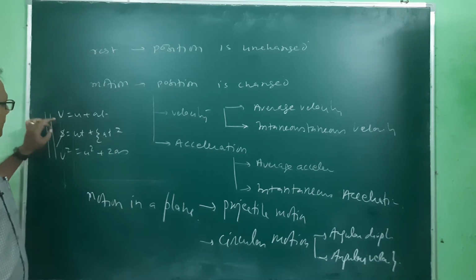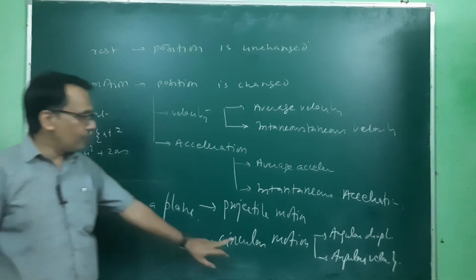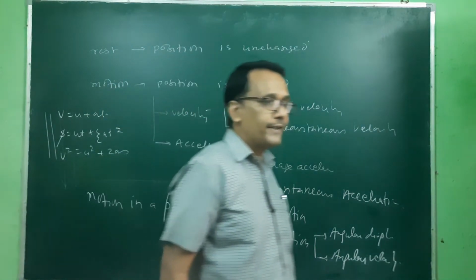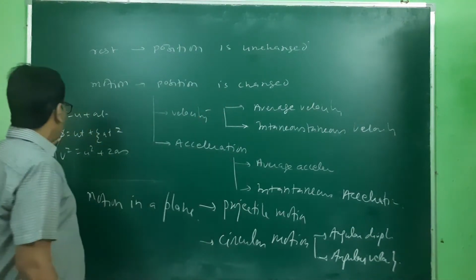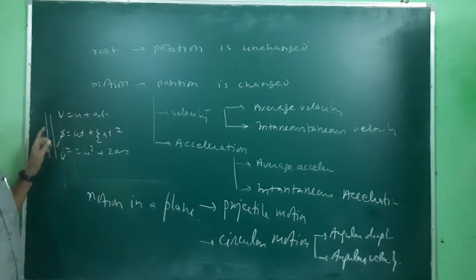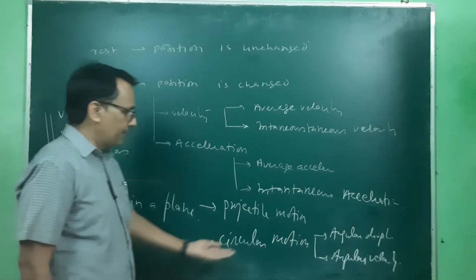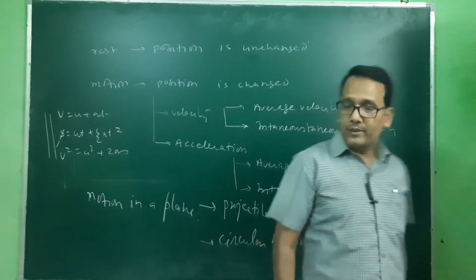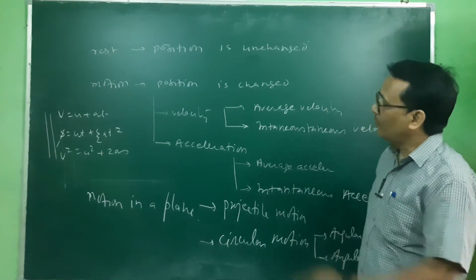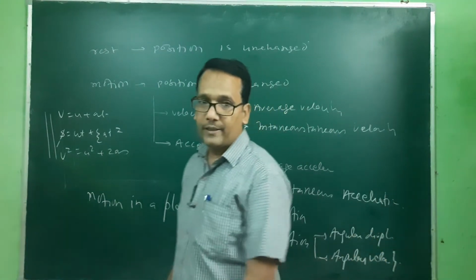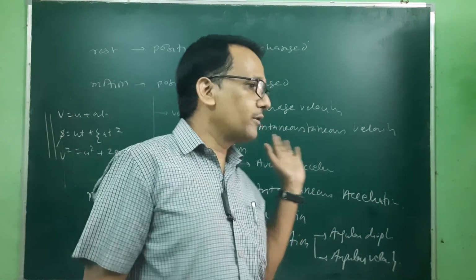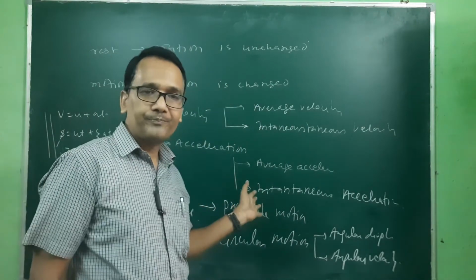And when we replace v and u with omega and omega naught, the angular velocities, and the displacement s with angular displacement theta, then we will have the equations in angular form. So these are the general overview of motion, and we are not thinking about the cause behind this motion.